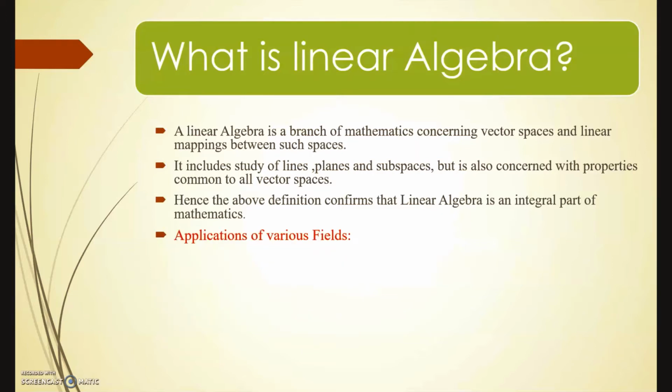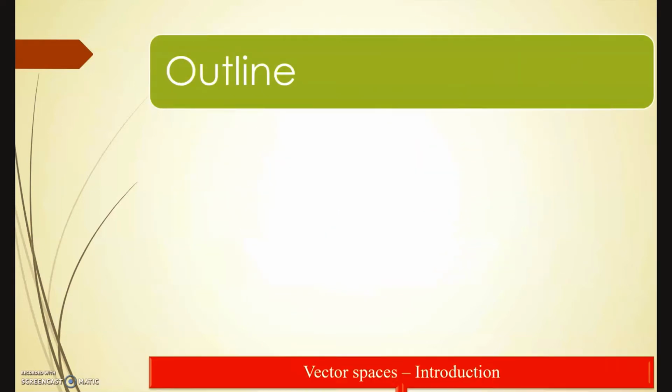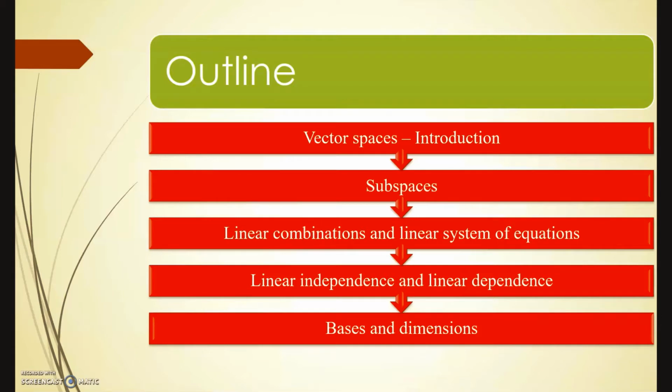Next, we are going to see the application of linear algebra in various fields, that is chemistry, coding theory, cryptography and games. These are the fields where linear algebra is applied. Next we are going to see the outline of vector spaces. The first part, vector spaces introduction. Second part, subspaces. Then the third part, linear combination and linear system of equations. Then the fifth part, linear independence and linear dependence. Then the last one, basis and dimension.